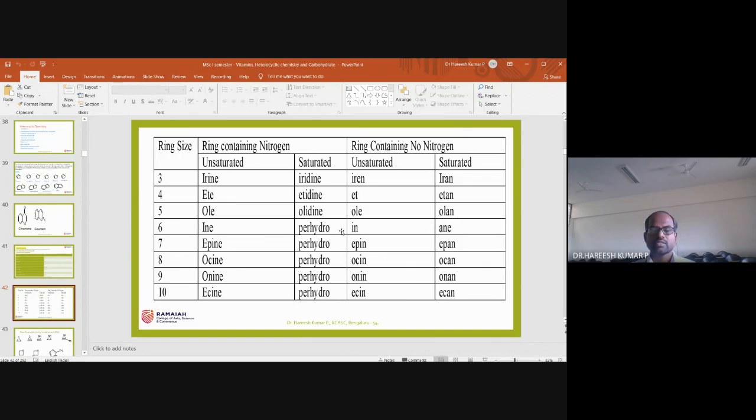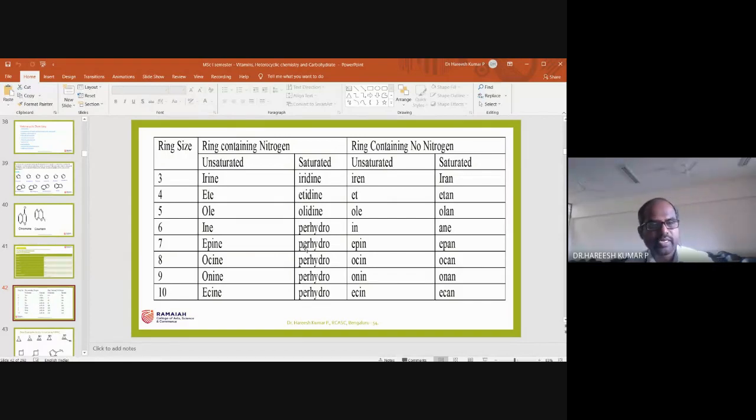This is the chart you can remember. If you remember this chart, and if you are familiar with oxygen for oxa, nitrogen for aza, and sulfur for thia, then you can write the IUPAC nomenclature of the heterocyclic compound. But you should be aware of which is the substituent, and the order of the substituents. The order of substituents means as per the alphabets.